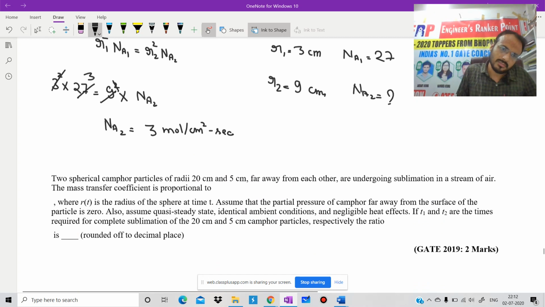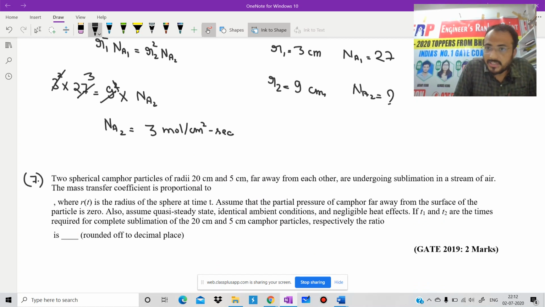Very nice question. That is question number 7. Again, a very nice question. If you know the derivation, then only you are able to solve this question. But if you don't know the derivation, these formulas will not work here. That's why I gave 1 hour to derive all these basic concepts, because I know the fundamentals of the paper. Now we are going to solve this question.